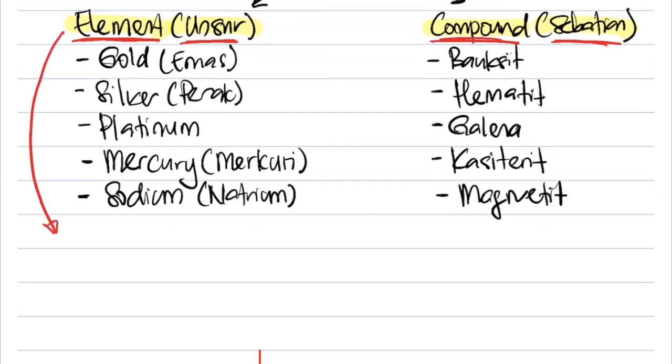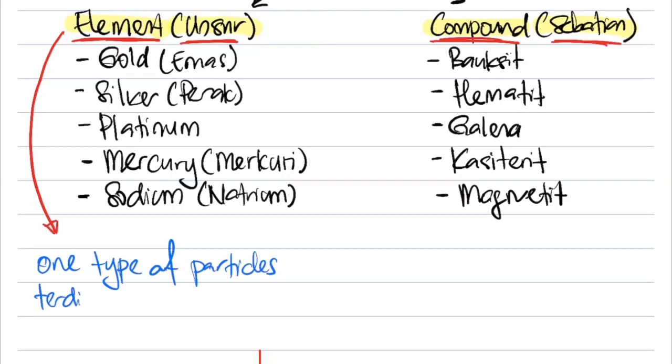When we speak about elements, elements means it's only one type of particles. Dalam bahasa Melayu, dia terdiri daripada satu zarah sahaja.